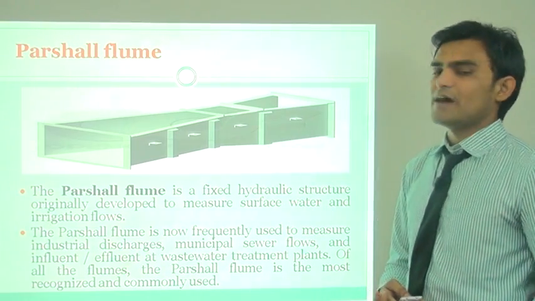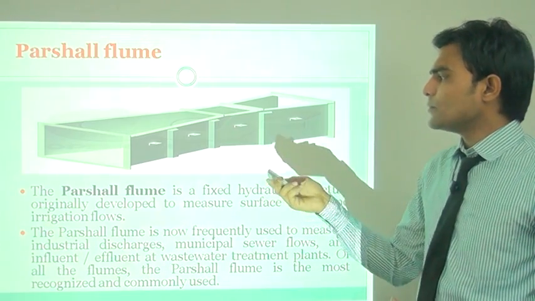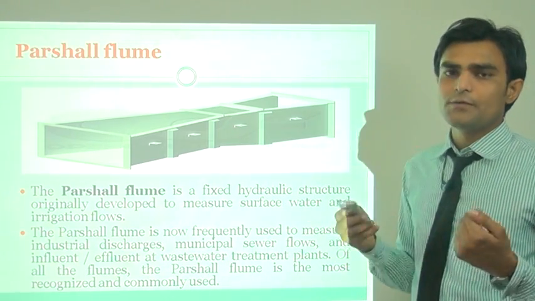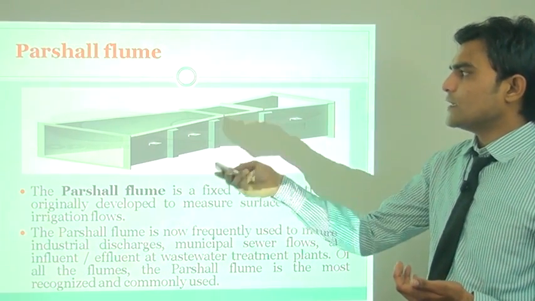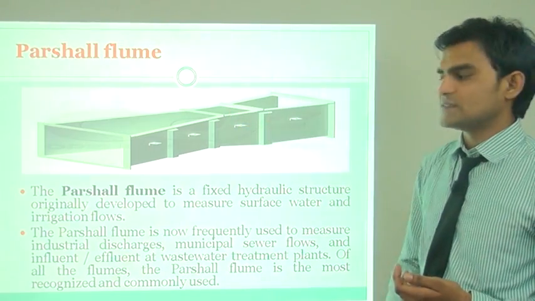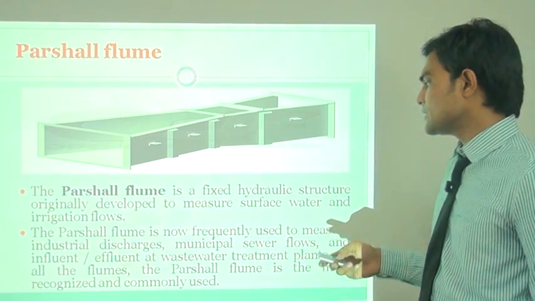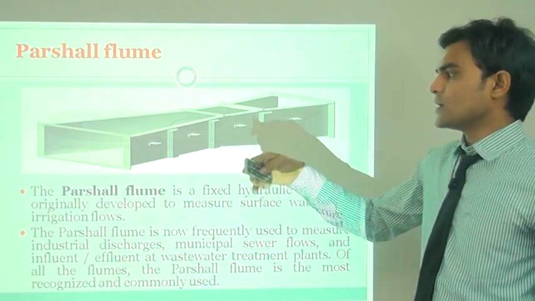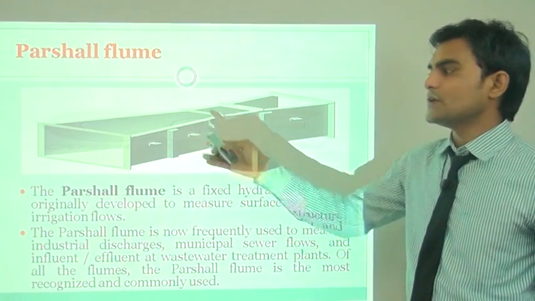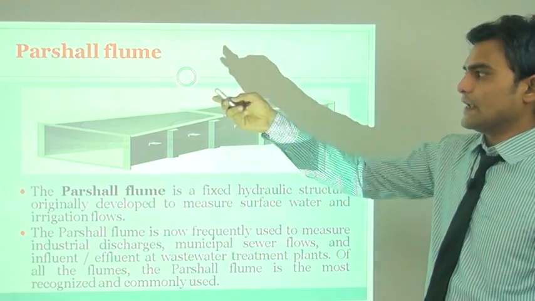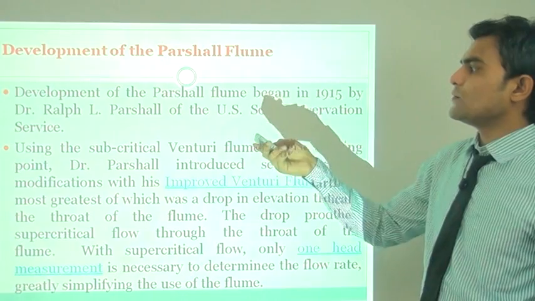Now, the second one is the Parshall flume, which is most important in our area for measuring water, how much water we have to give and for how much time we have to flow the water. The Parshall flume is a fixed hydraulic structure originally developed to measure surface water and irrigation flows. This type of structure which we use for the measurement of water is known as a Parshall flume.